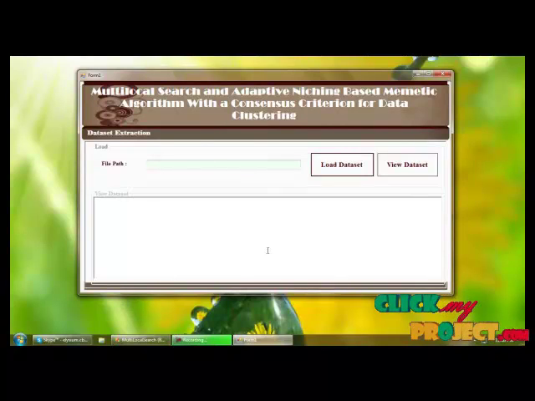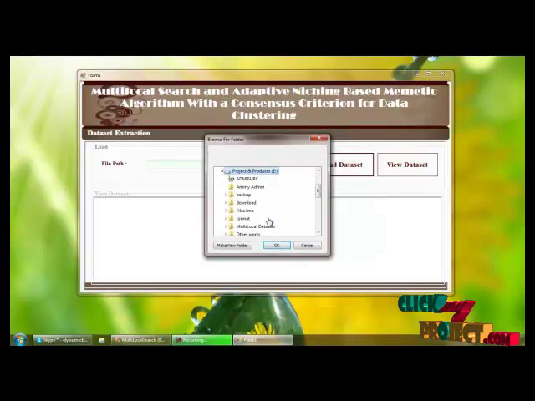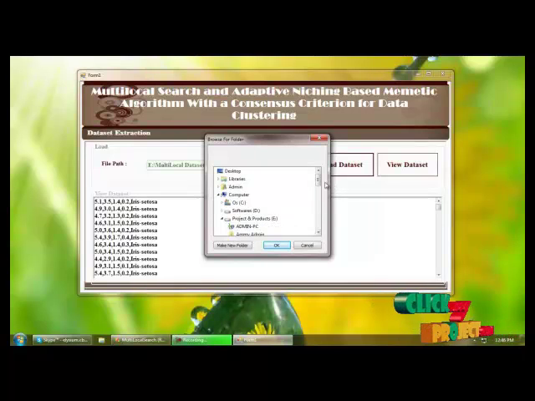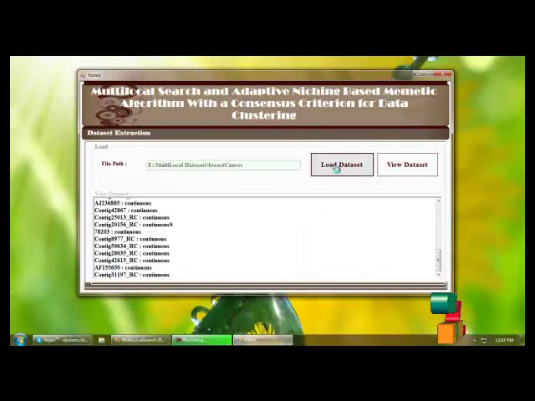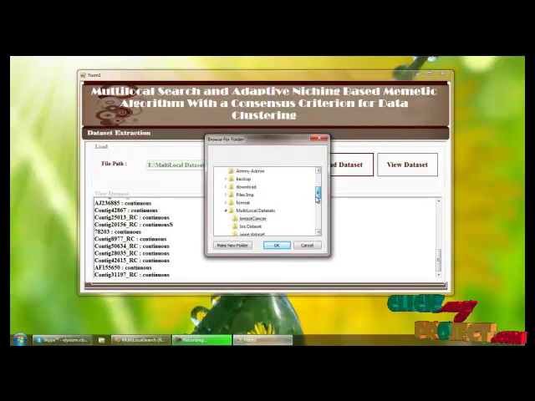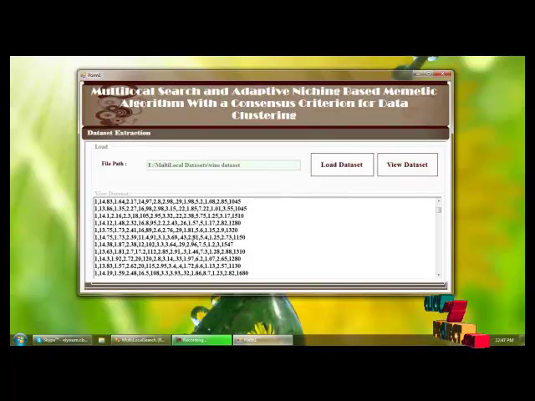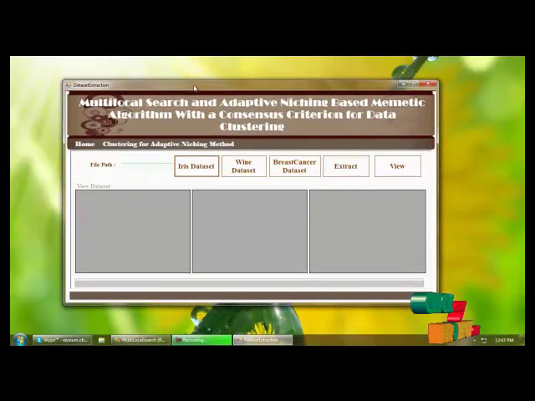First we have to load the dataset and view the dataset here. So we are loading the multiple datasets, that is the iris dataset, and this is the content of the iris dataset, and the breast cancer dataset, and this is the content of the breast cancer dataset, and the final one is the wine dataset. This is the dataset records, and next we are importing the dataset into a database.